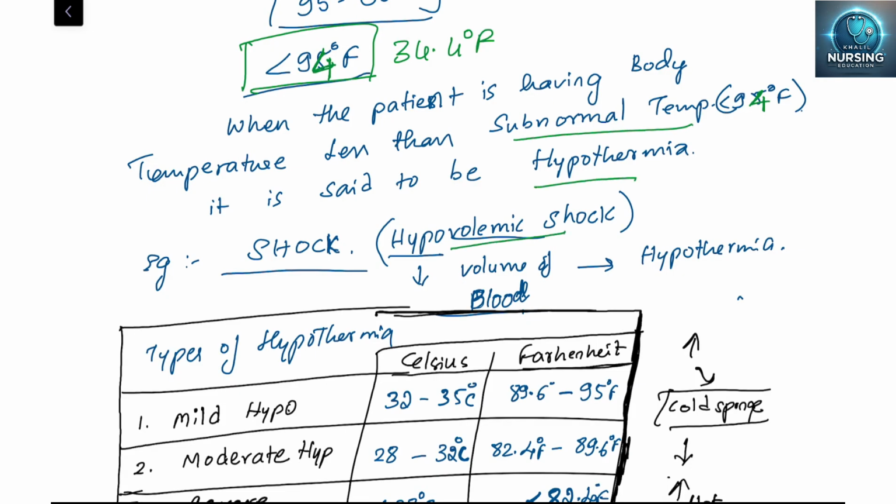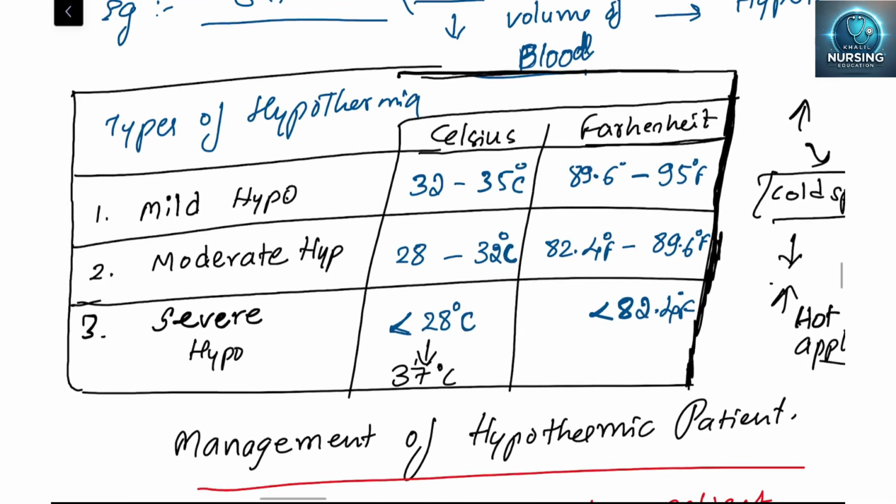Shock, hypovolemic shock. Okay, whenever there is decreased blood or decreased liquid in the body, at that time we will get hypothermia, decreased body temperature. Okay, so what are the stages? We'll see mild hypothermia, moderate hypothermia, severe hypothermia.